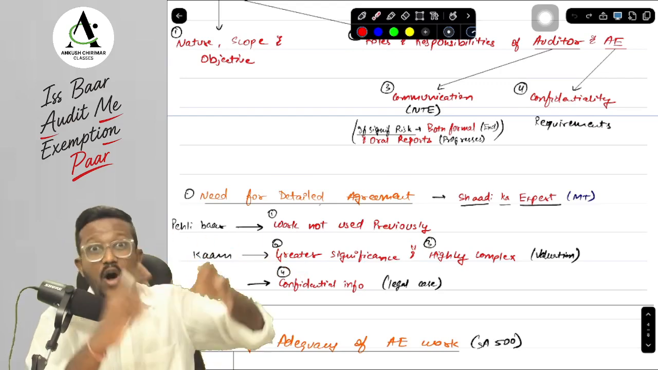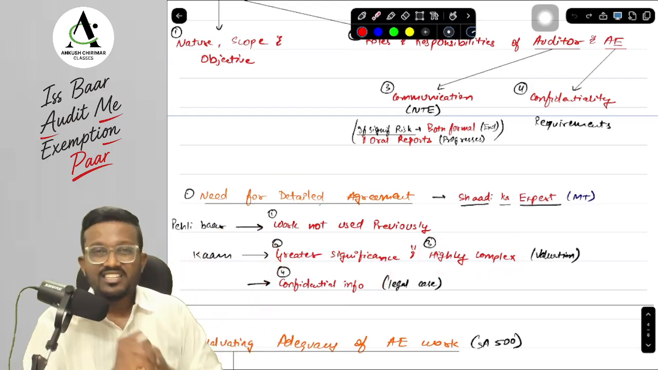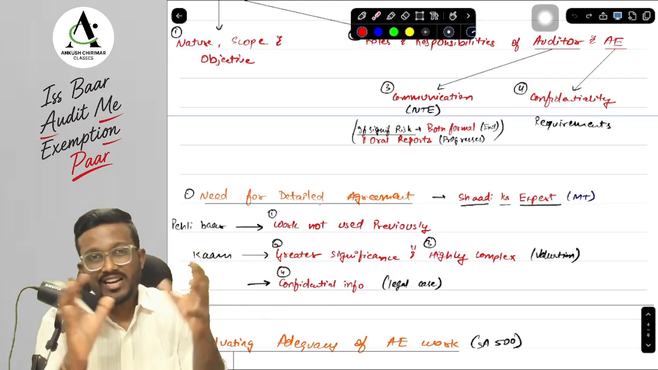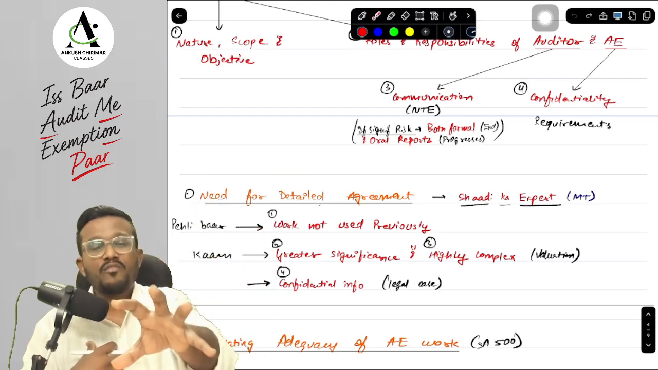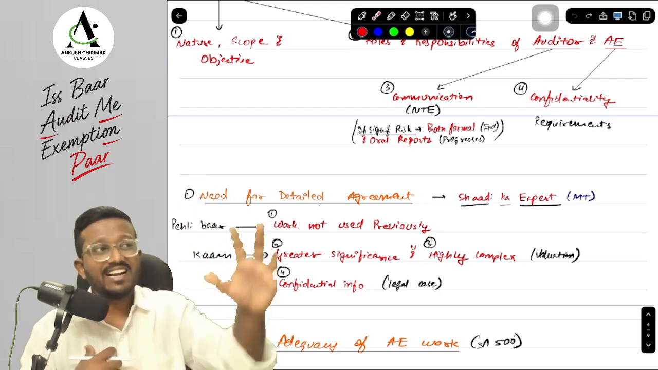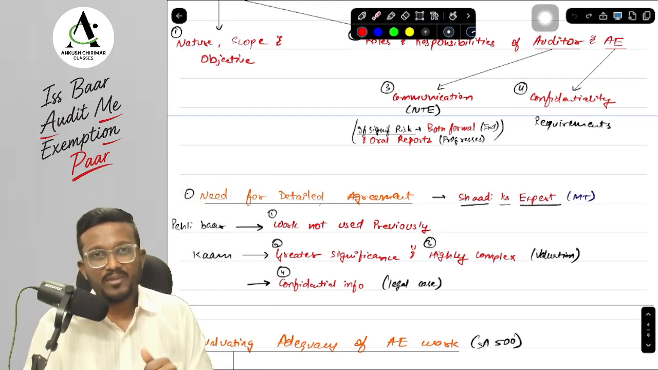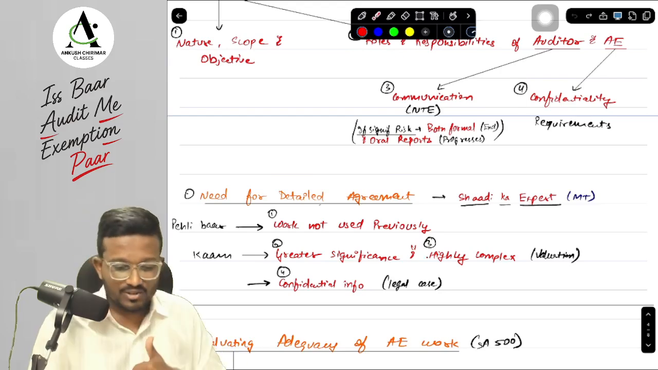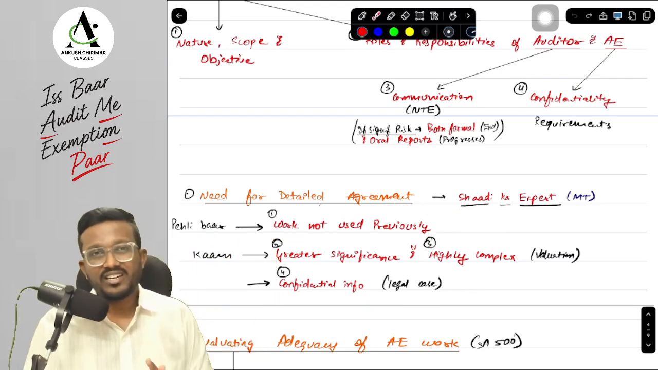And thirdly, the work is so significant and complex that it involves confidential information of the management. Suppose there is a legal case against the management that is very confidential, and we got to know about it and the auditor's expert is working on it. Then to keep that confidential information, I need to have a detailed agreement with the auditor's expert so that he knows he has to keep the information confidential. Okay, yes sir. So these are the factors that will help us in determining whether we need a detailed agreement with the auditor's expert or not.